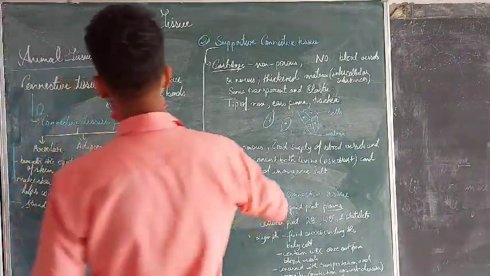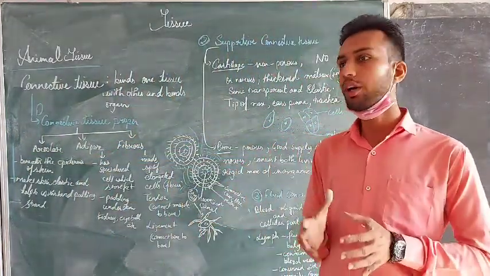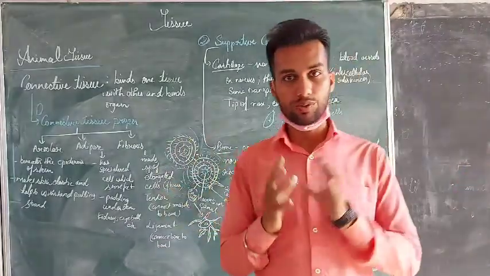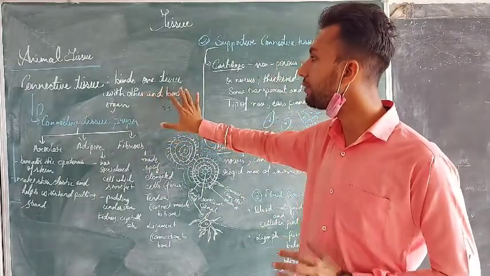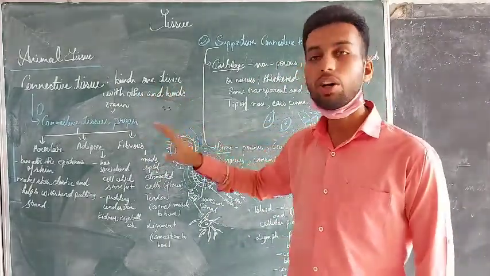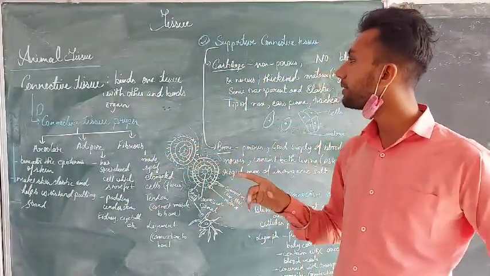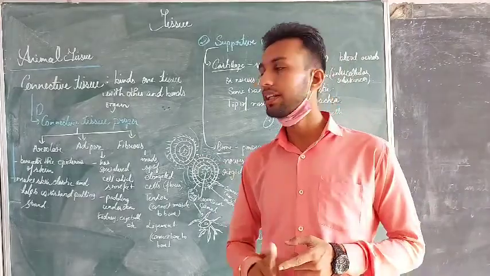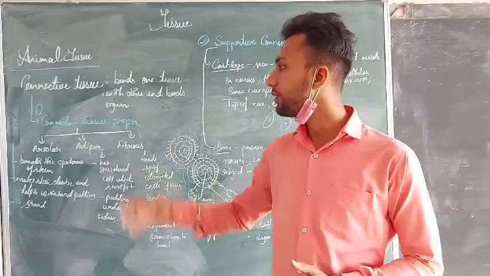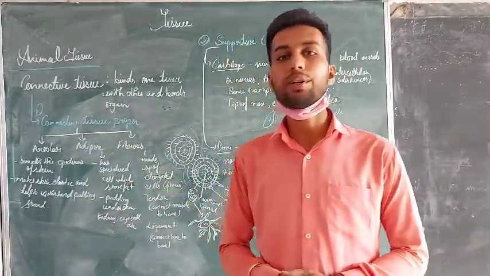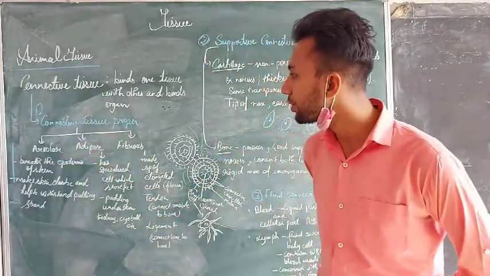So connective tissue is the tissue which binds one tissue with the other tissue, as well as it binds the organ with one another. Means when tissue gets bound, then the organ will also get bound. So connective tissue's main purpose is to bind one tissue with the other or bind the organs. We had already studied yesterday in the lecture that it has been classified in three parts: connective tissue proper, supportive tissue, and the fluid connective tissue. Connective tissue proper is further subdivided into three parts: the areolar tissue, adipose tissue, and fibrous connective tissue proper.